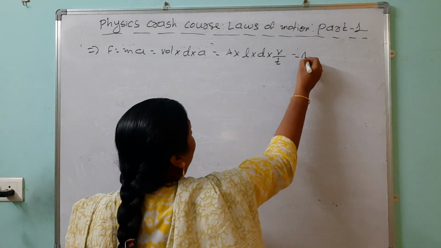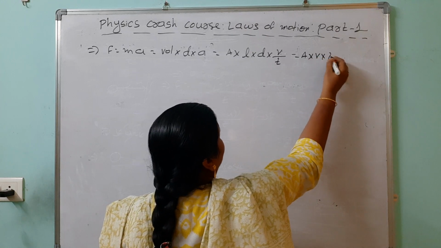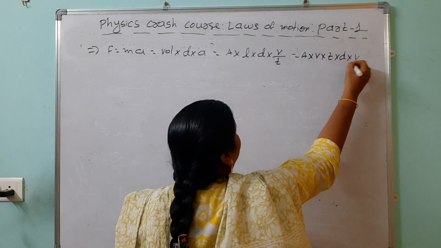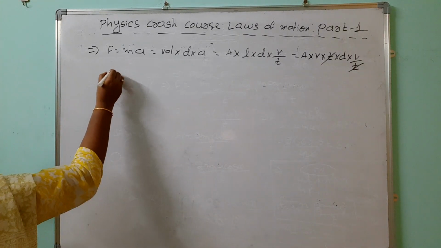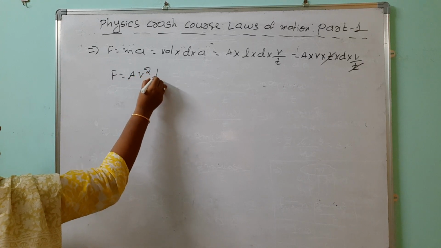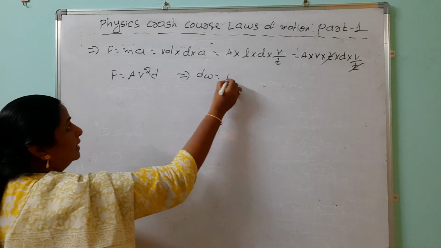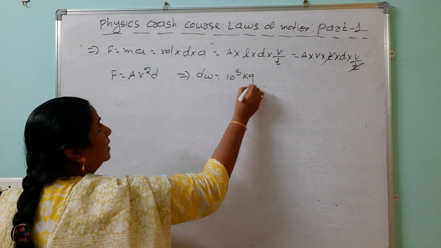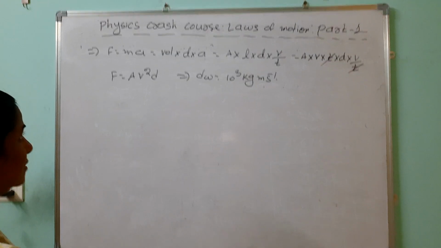So now A into length equals velocity into time, into density into V by T, t and t cancel. So what is the formula for force here? F equals A into V square into D. No one will give the density of water. You should remember that it is 10 to the power of 3 kg per meter cube.